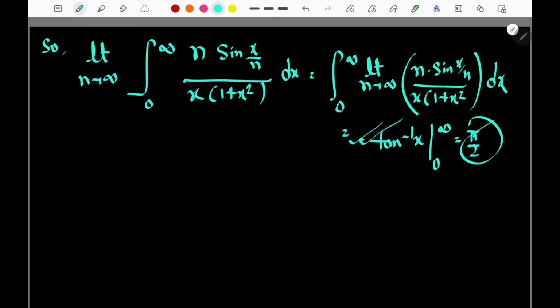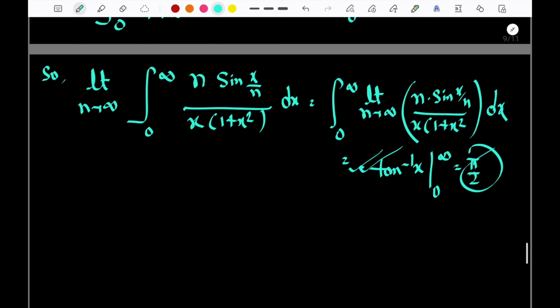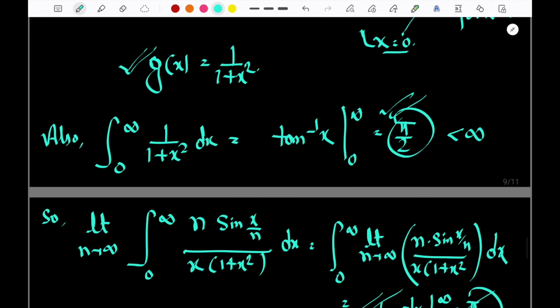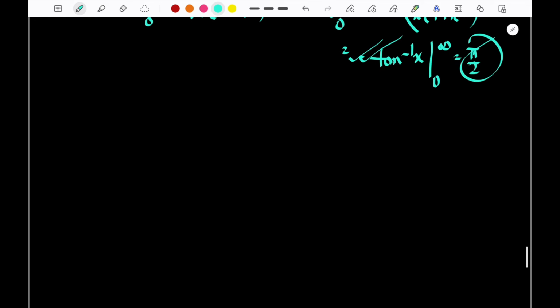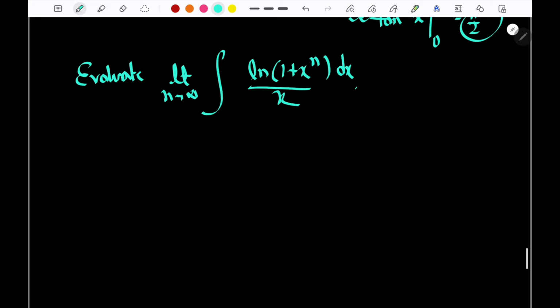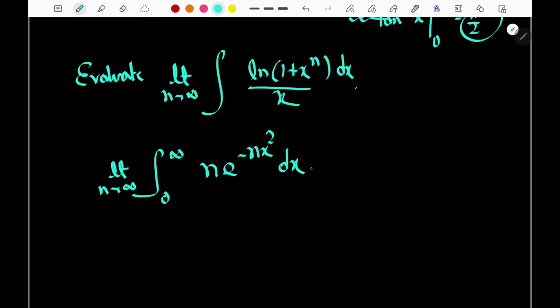Done. Understood? So this is the use of DCT, dominated convergence theorem. At the end, I would give you certain questions to check. Evaluate the limit as n tends to infinity of the integral of ln of 1 plus x to the power n dx by x. Again, another question says the limit as n tends to infinity of the integral from 0 to infinity of n e to the power minus n x square dx.